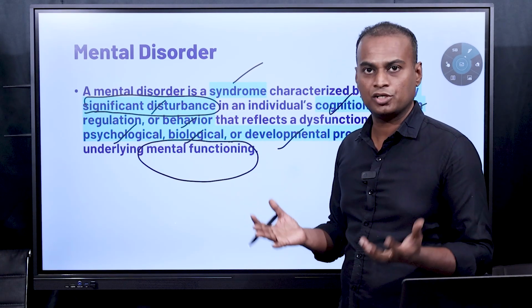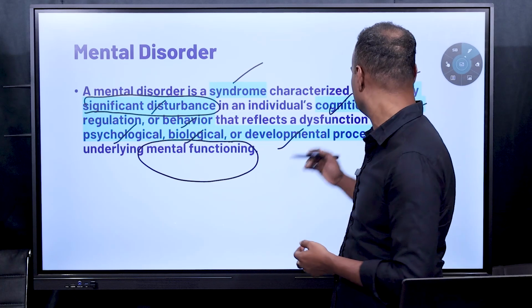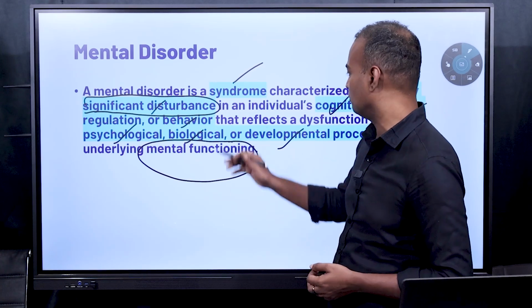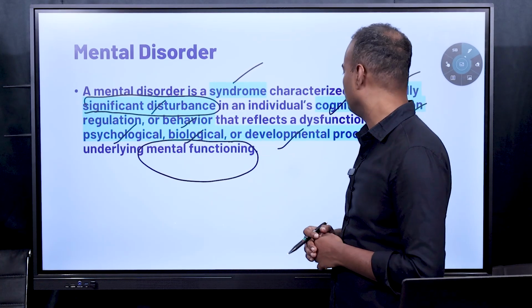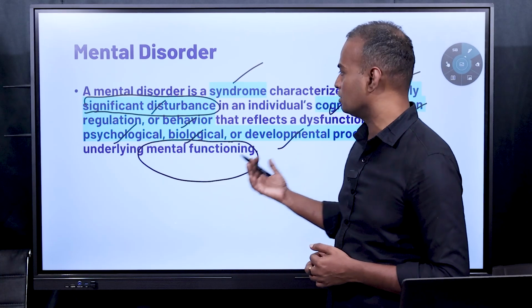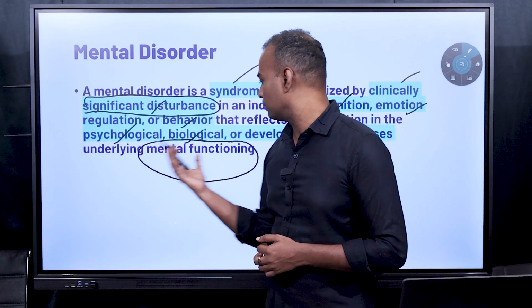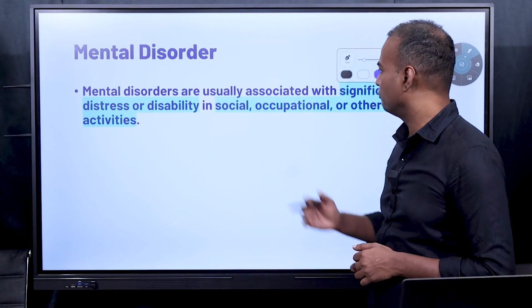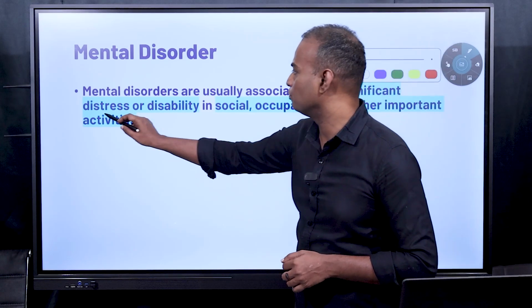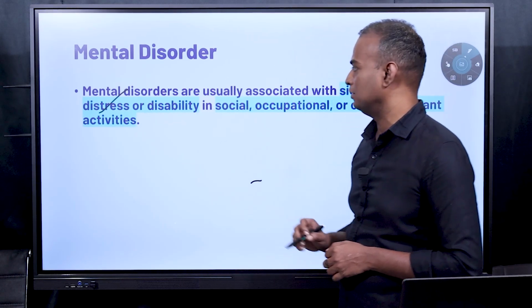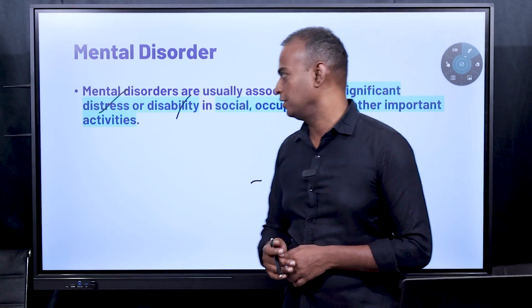If you see changes or significant changes in the patient's cognition, emotion, and behavior, it is also considered as mental disorder. This dysfunction is represented in psychological, biological, and developmental processes in the underlying mental function. When you see the characteristics of mental disorders, you can see there should be distress and disability. What is distress and disability?